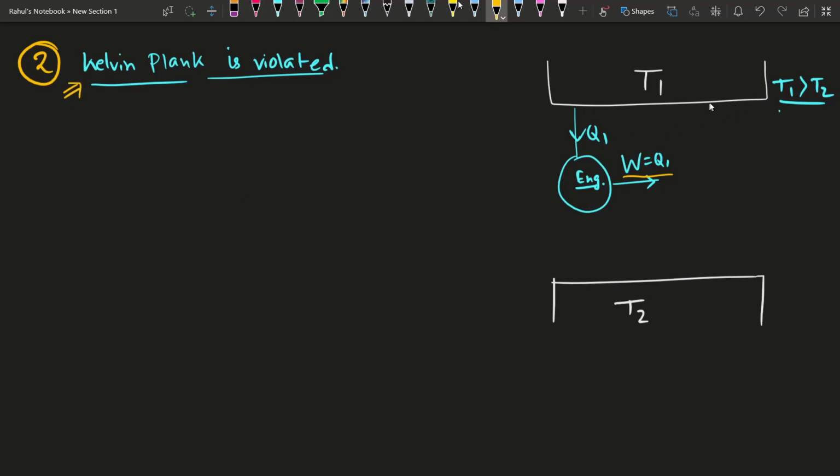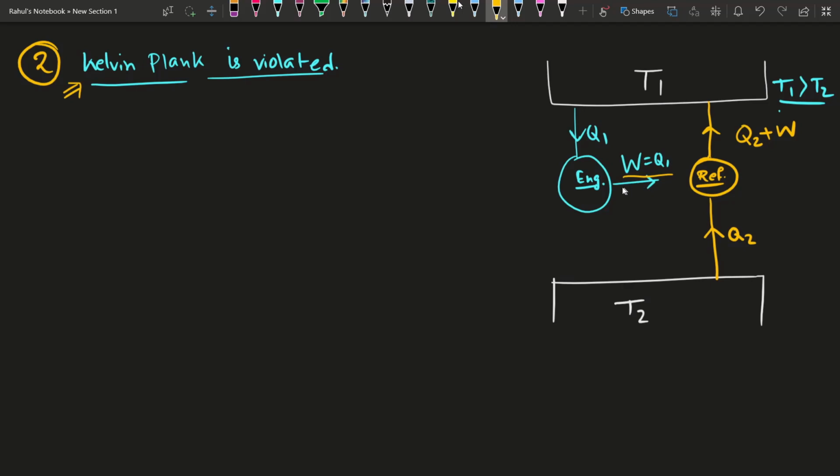Now we'll consider another refrigerator, a Carnot refrigerator. What is the purpose? The refrigerator will draw Q2 amount of heat from the lower temperature reservoir and give Q2 plus W amount of heat to the higher temperature reservoir.